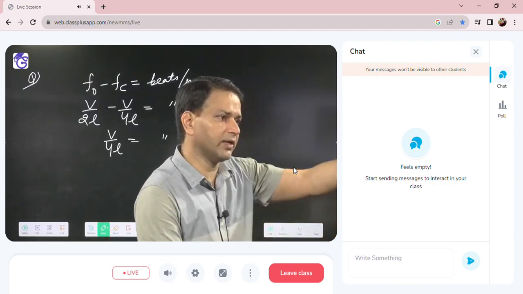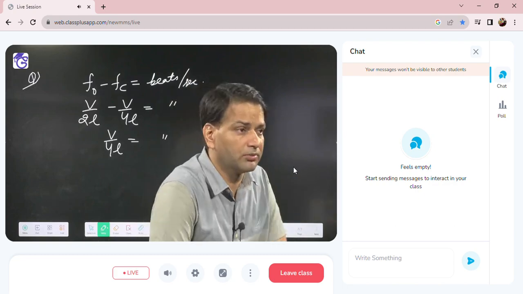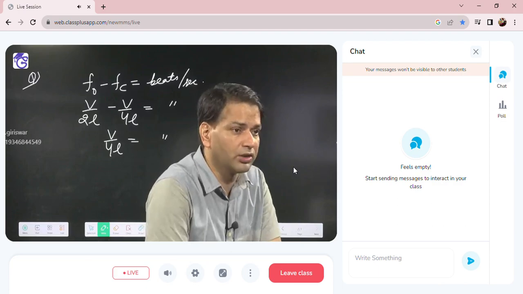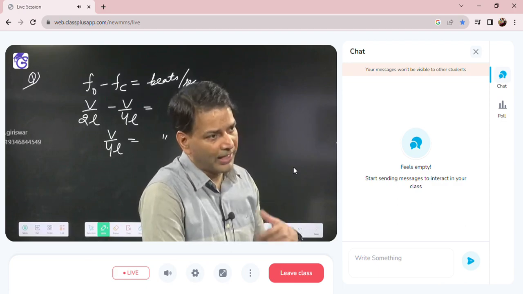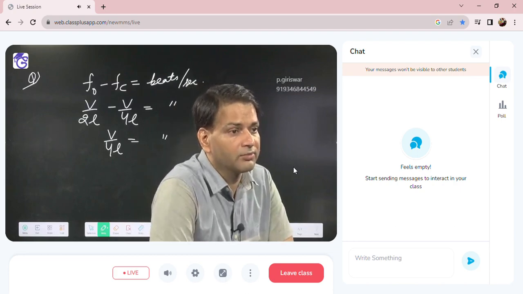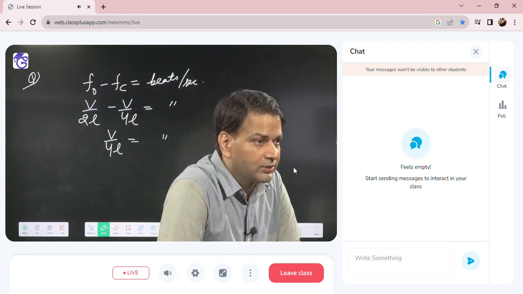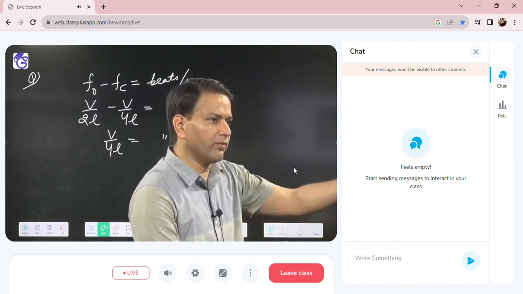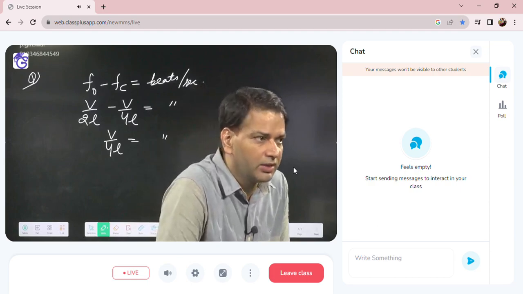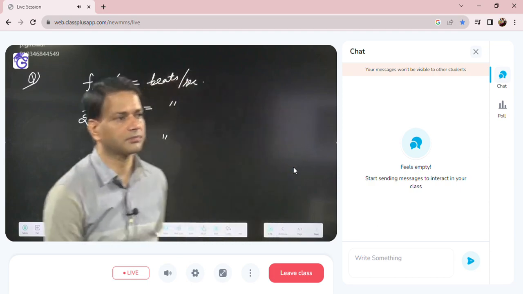In the problem they may say to ignore thermal expansion, but if they don't, first we take the velocity effect only, because alpha is very small. So velocity will increase on increasing the temperature, and that's why the beat frequency will increase. Understood or not?